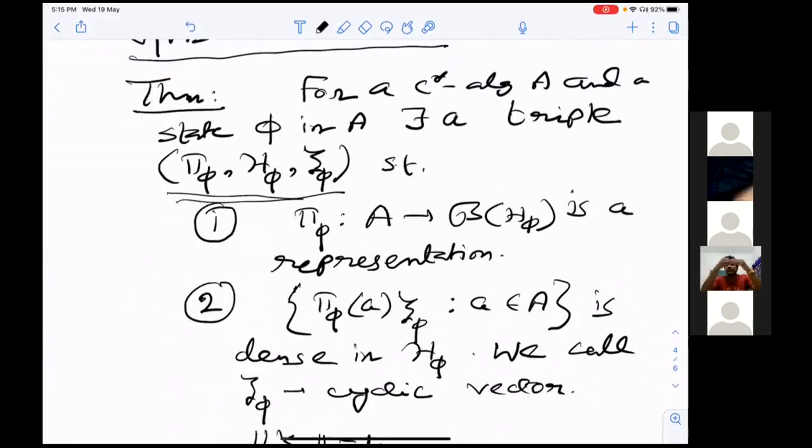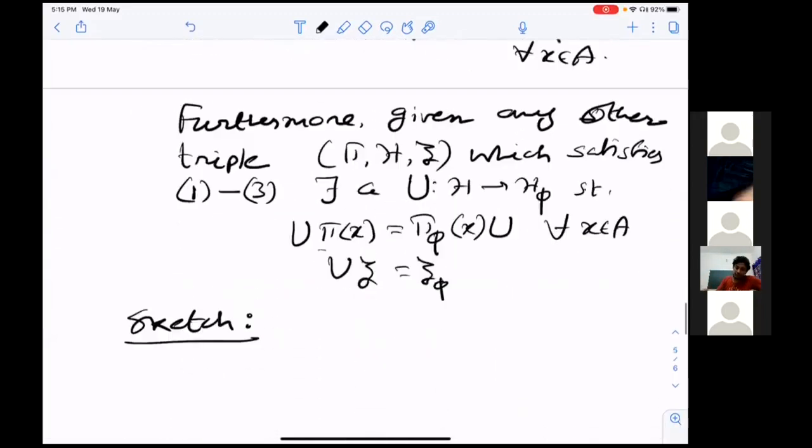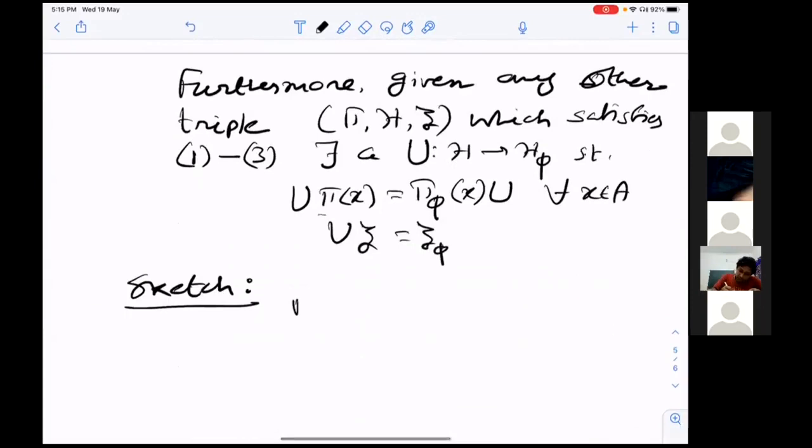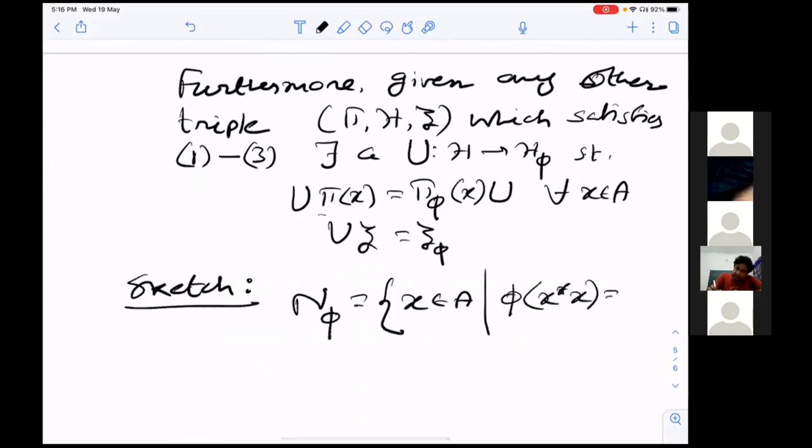But unfortunately, that is not a Hilbert space. A C-star algebra is not a Hilbert space. But we need a Hilbert space because we have to define a representation. So somehow we have to define an inner product. So what shall I do? First, we will define some ideal. N_φ is the set of all x in the C-star algebra such that φ(x*x) = 0.